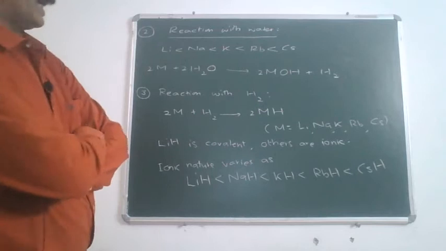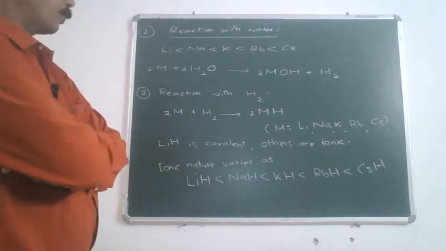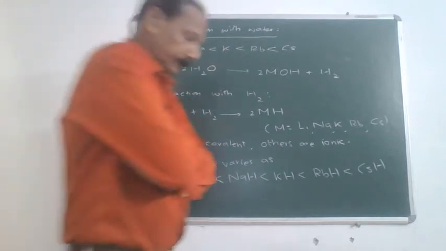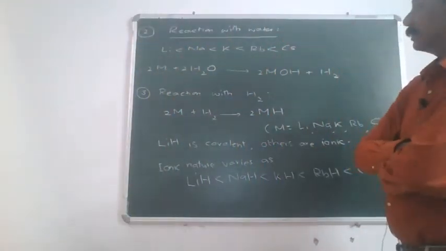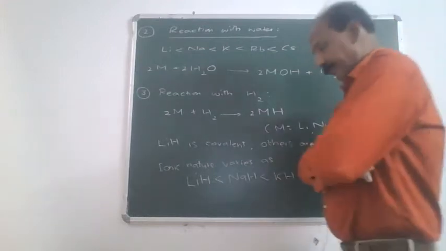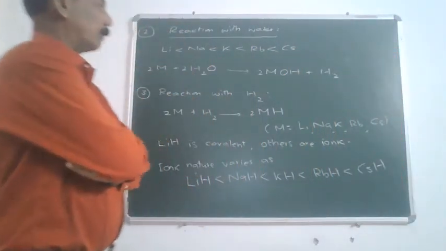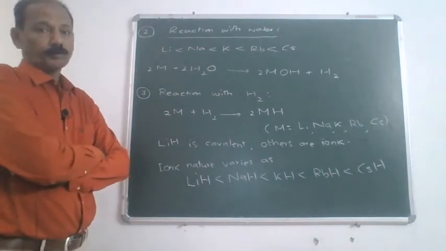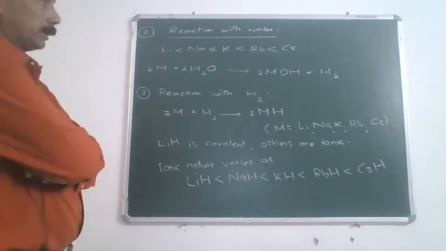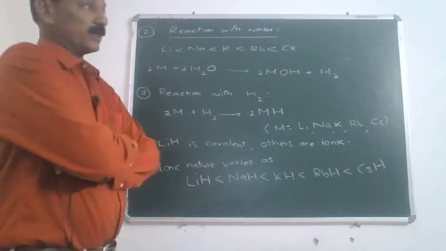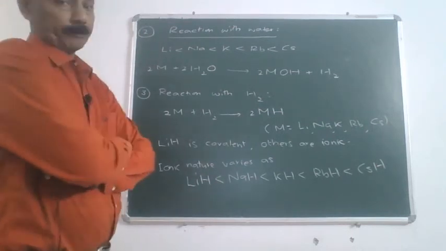The order of reactivity varies as lithium less than sodium, less than potassium, less than rubidium, less than cesium. Now, you can see 2M plus water gives 2MOH and H2. Alkali metals react with water to form the respective hydroxides and liberate hydrogen.